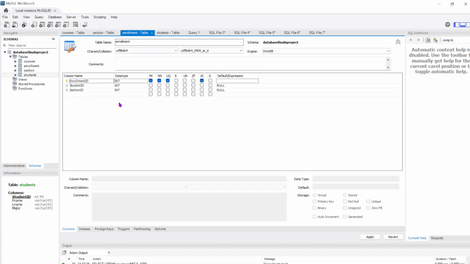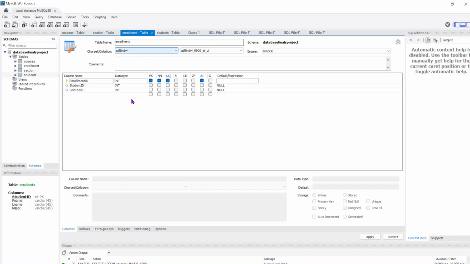And we actually have a fourth table, whose reasons I will be explaining later: the enrollment table. It consists of the enrollment ID, which is essentially the unique identifier for the instance in which a student enrolled in a section, and takes on the foreign keys of student ID and section ID.